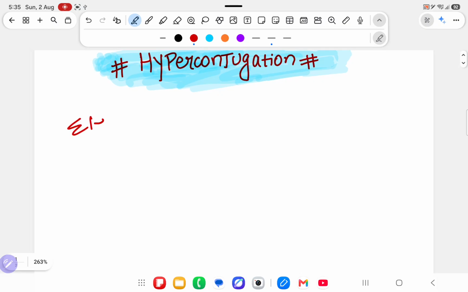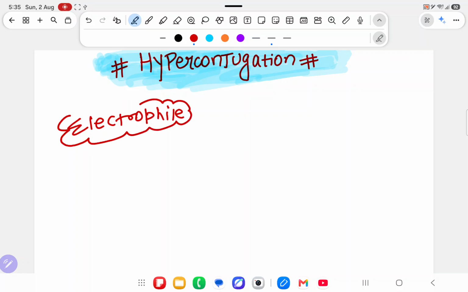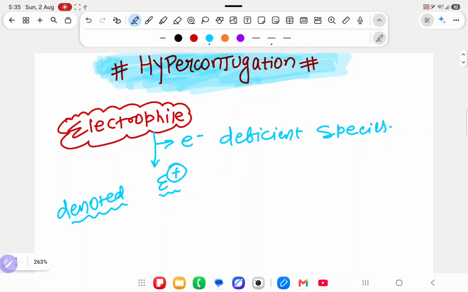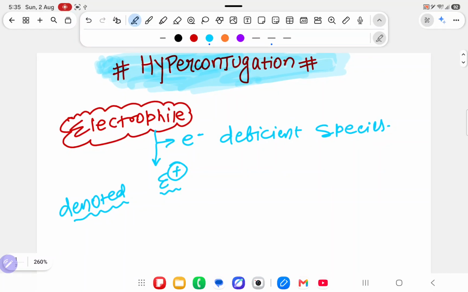Do you know what is meant by electrophile? An electrophile is a species which is electron deficient, and it can be denoted as E plus. It doesn't mean that all positive charges are electrophiles. I told you in the first class of GOC that some are formal charge, some are vacant orbital. If you have not seen it, watch it properly.